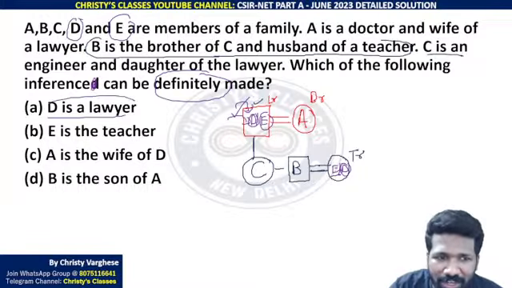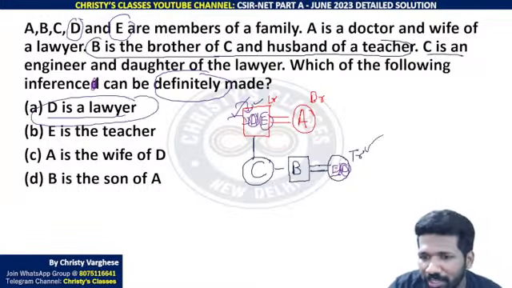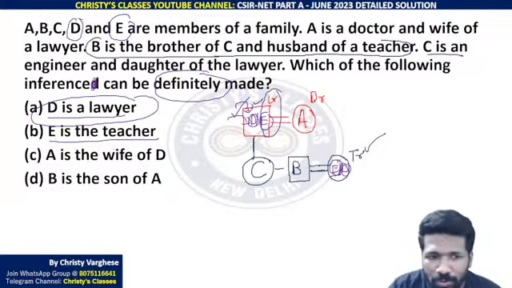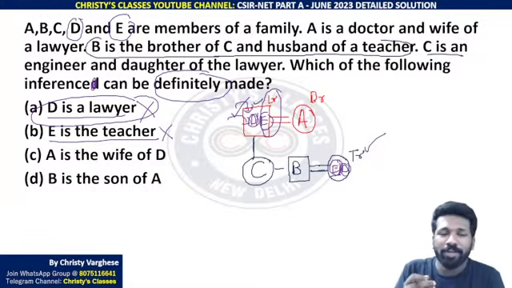So can you definitely say D is the lawyer? No. D can be the teacher also. E is the teacher is a possibility. But E can be the lawyer also. So it is not definite, it is only sometimes true. You have to think about the multiverse. In all the universes your answer should be correct, if you are a Marvel fan or a DC fan.